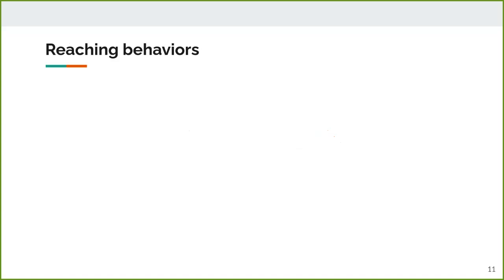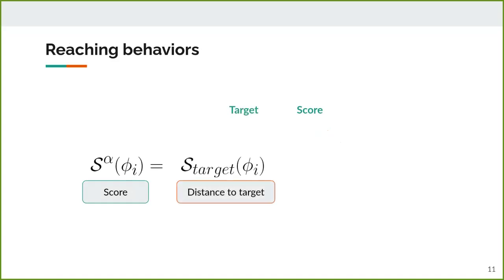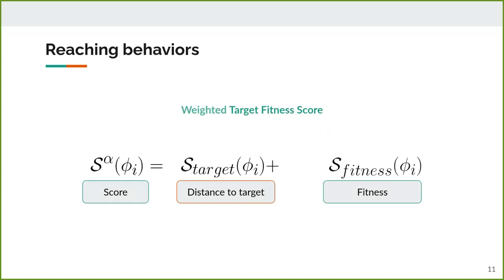To reach a target, we use an evolution strategy to search for policies with this behavior, but also with good performance. We combine these objectives in a scoring function to compute the score of each policy in the population. To get closer to the target behavior, we minimize the distance between the policy's behavior and the target. And to get good scores, we take the policy's fitness. Each of these scores is normalized in the population and combined. This introduces a new parameter alpha, which balances the exploration of behavior space and the exploitation to reach good policies. This defines the weighted target fitness score used in evolution strategies in the JEDi loop.